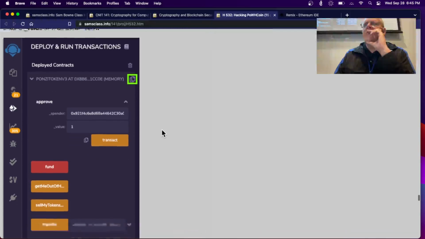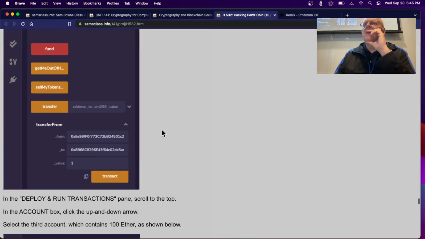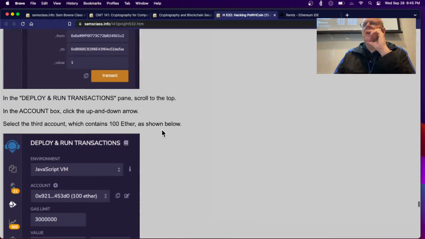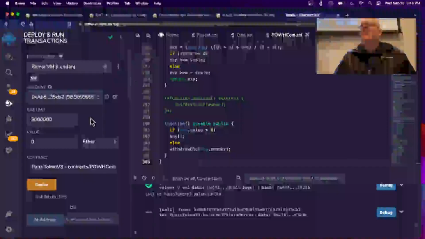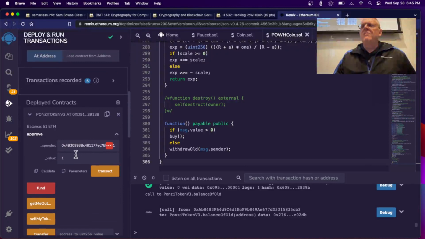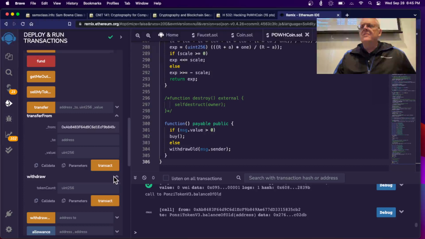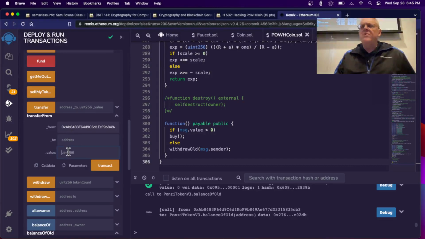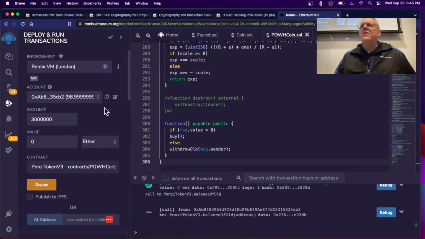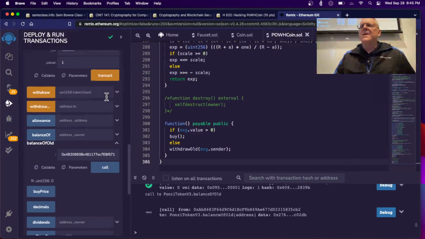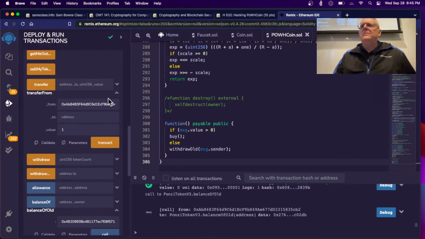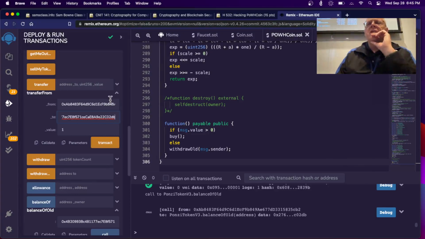Now, I want to put in a value of 1. Now, I want to send to the third account. Okay. So transfer from, I'm going to minimize the ones I'm not using. Okay, transfer from to value 1. I want to send it to the third account. Copy that. Okay. Now, if I run it this way, it's going to do what I expect. Go from account 2 into account number 3, 1 value.